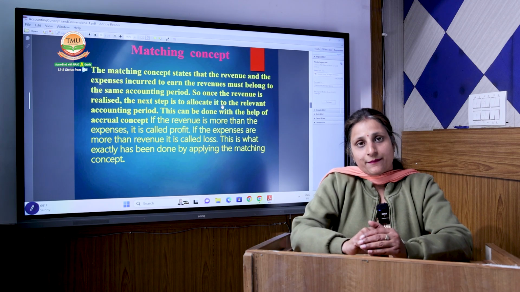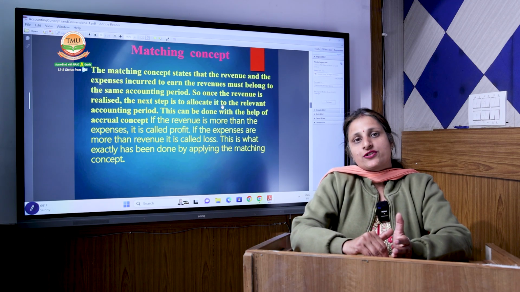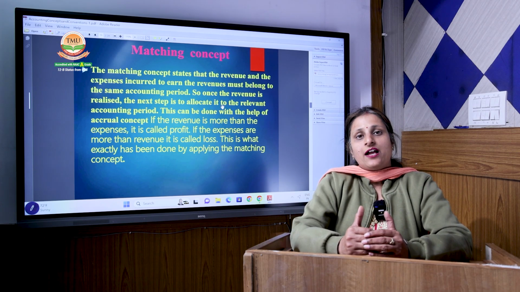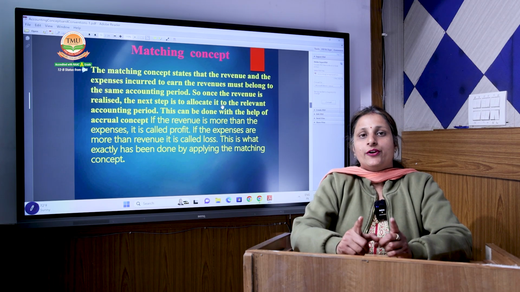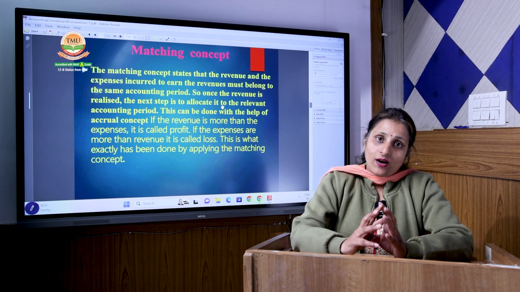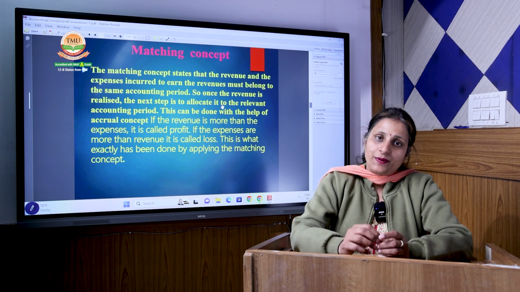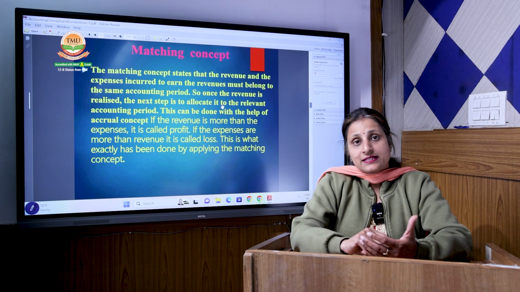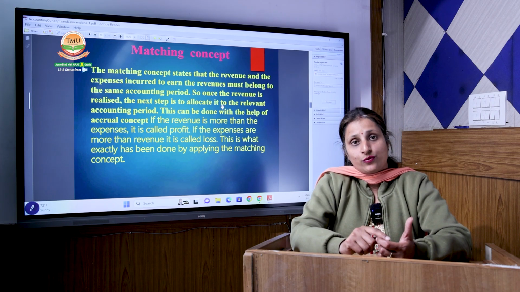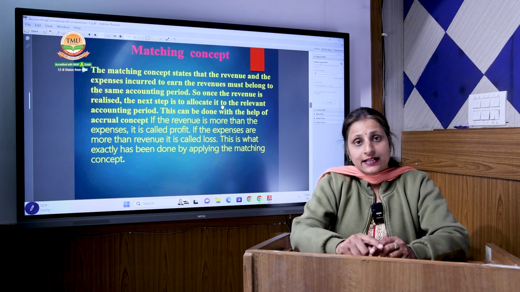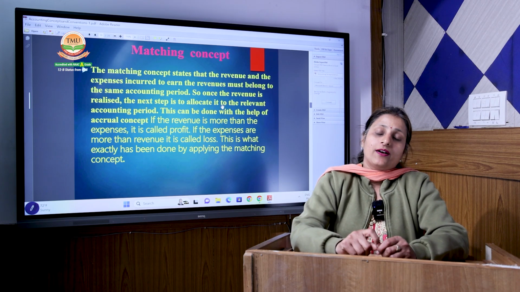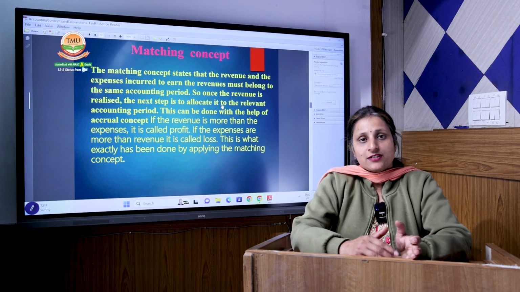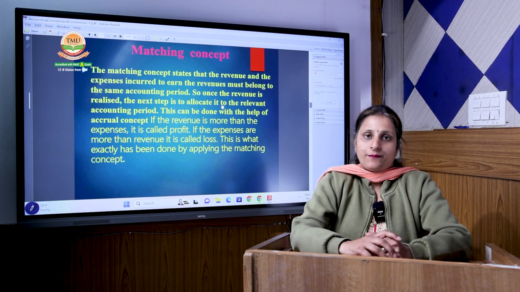Now, if it is going from January 2024 to December 2024, then the revenue that I have earned in this particular duration, all my expenses and income should be matched with that revenue only. That means the expenses that I have incurred to earn the revenue in this accounting period will be recorded in that accounting period only, not the last or the further accounting period.